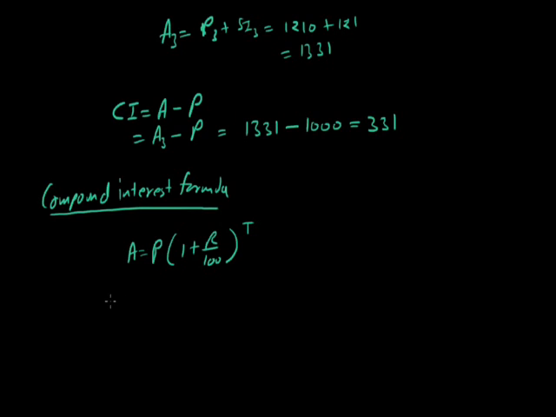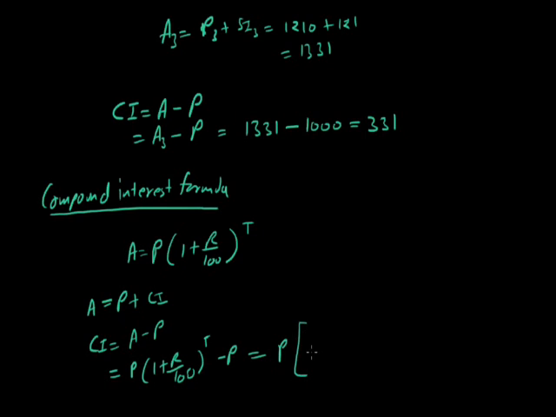Now in order to find the compound interest, we know that A is equal to P plus compound interest. So the compound interest is equal to A minus P. In place of A I write simply P(1 plus R by 100) raised to the power T, and from A we have to subtract P. Now from these two terms we take P common. So in the bracket we have (1 plus R by 100) raised to the power T.